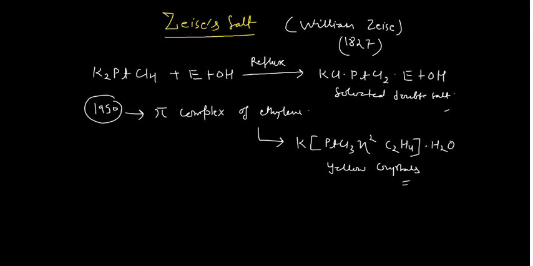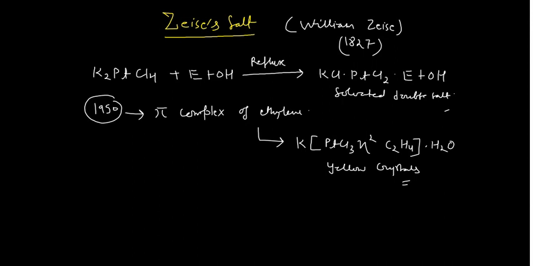In that case, you can see here the hapticity is 2. What is the meaning of hapticity 2? Both of the carbons of the alkene system are connected with the platinum. This was a very important compound. The alkene in this reaction is believed to come from the dehydration of the alcohol. You know that when ethanol undergoes dehydration, it will produce the alkene. So this ethanol produces that alkene, which gets coordinated with the platinum with a hapticity of 2.